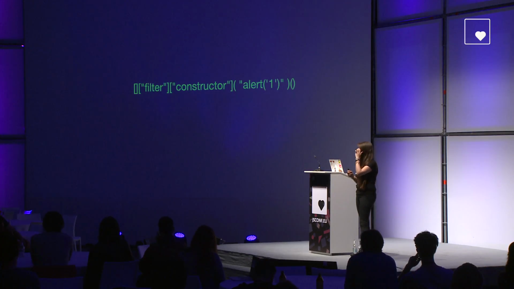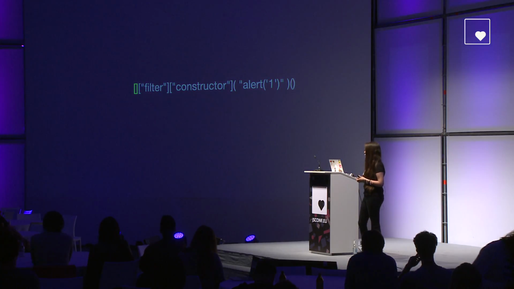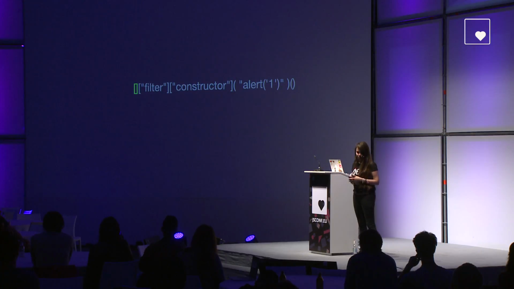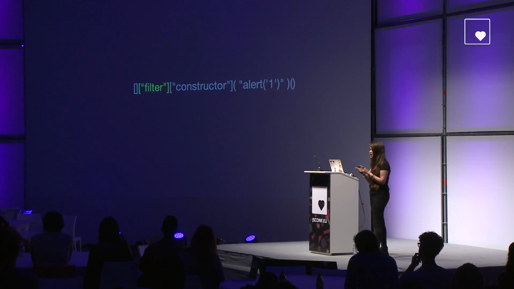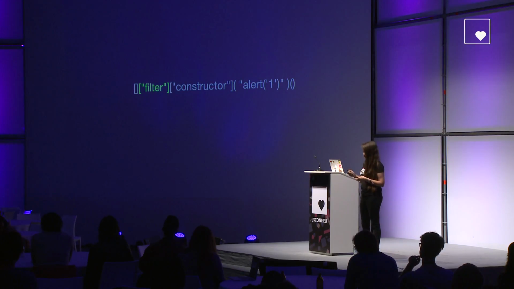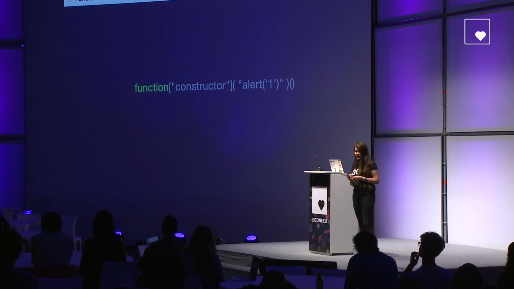Now, how does this actually look in action? And I'm going to show you step by step so you will understand. So this piece of code is only just doing an alert one in your browser. And here's how it works. So the first part is just an empty array. No surprise there. Now, the filter segment is just trying to access the filter function of that empty array, which is a function. Now, the constructor part is just getting the constructor for functions. And the constructor of functions can actually take as a parameter a string that will return back a new function with that string as its body.